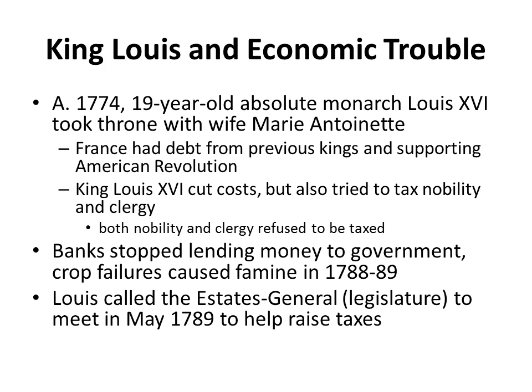Because of these economic troubles, banks stopped lending money to the French government, and crop failures caused famines in 1788 and 1789, contributing to the growing unrest. In response, Louis called a meeting of the Estates General, which is the legislature, the law-making body in France. He called the Estates General to meet in May of 1789 to help raise taxes.